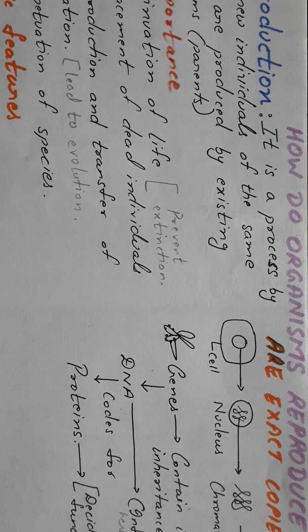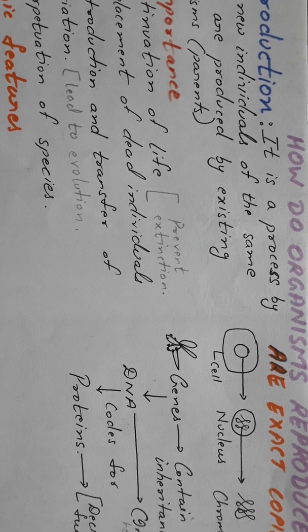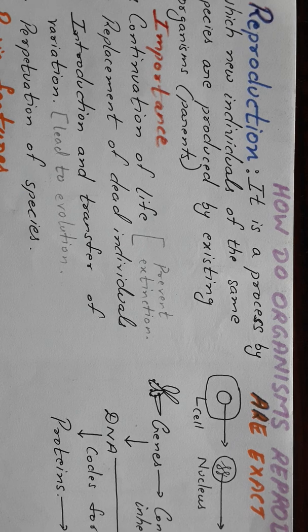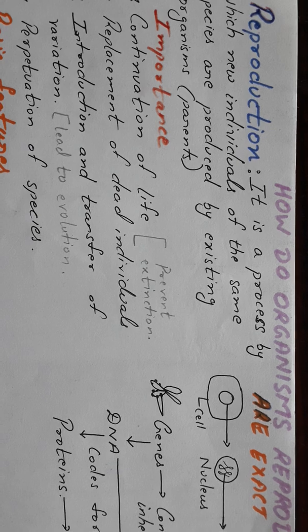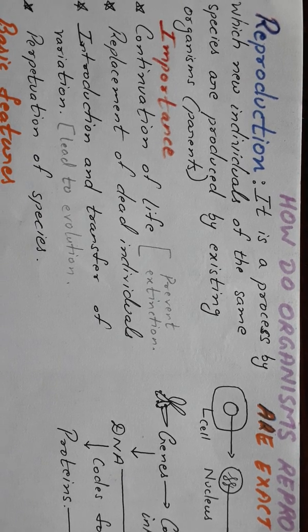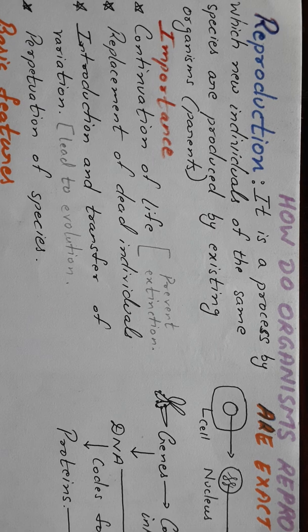Hello students, today we'll start with the chapter How do organisms reproduce? We have done with so many life processes which are present in the living organisms, and most of these life processes are essential for survival of the living organisms, like nutrition, respiration, excretion. They are the essential life processes. Reproduction is also a life process which is not necessary for the survival of the living organisms, but it is required for continuation of the life.